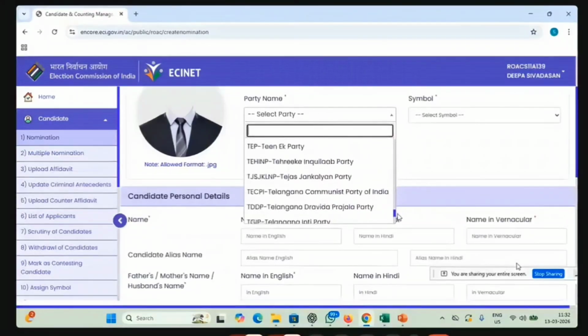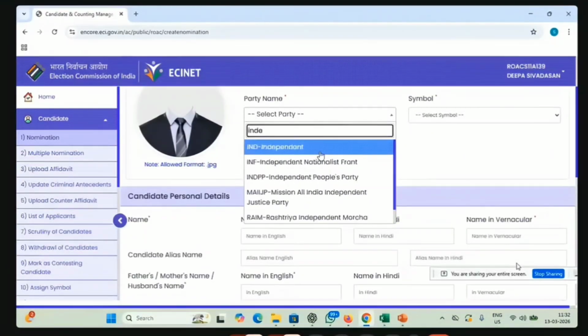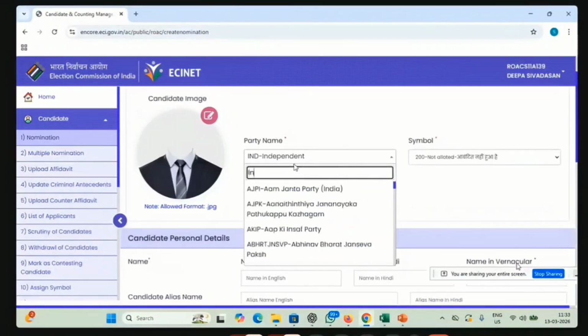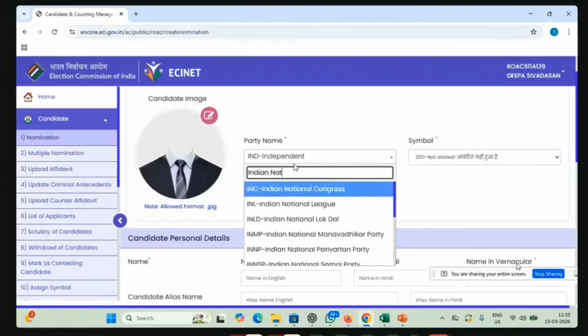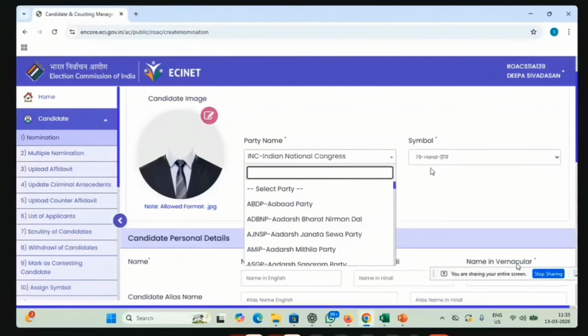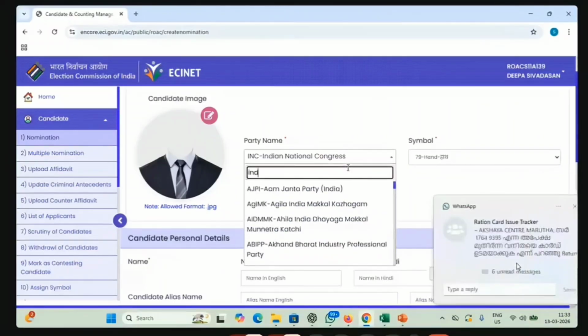Next, you have to give the party name. Every party name will be listed here. If it is an independent, you can give independent. You can see here that the symbol is not allotted since it is an independent candidate. But if it is a national party or state party, for example if we take INC, you can see that the hand is automatically fetched here. In the case of independents only, it will be allotted at a later stage. So we will go with independent.